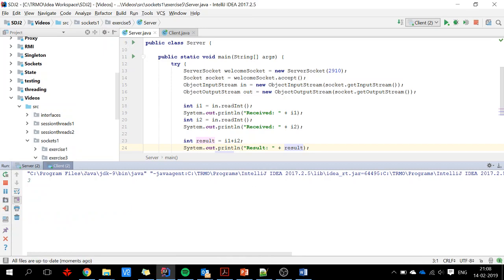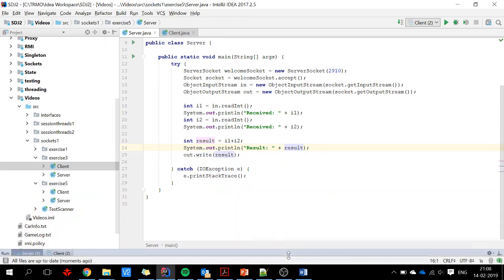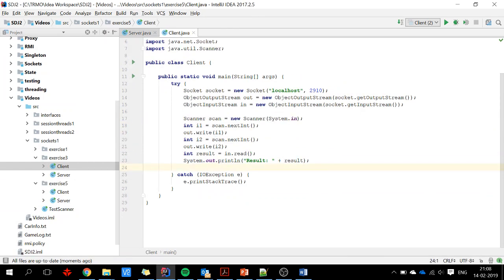So we start with 3, and my server doesn't write anything. So maybe the read int, nope. Yeah, maybe that doesn't really work as expected.